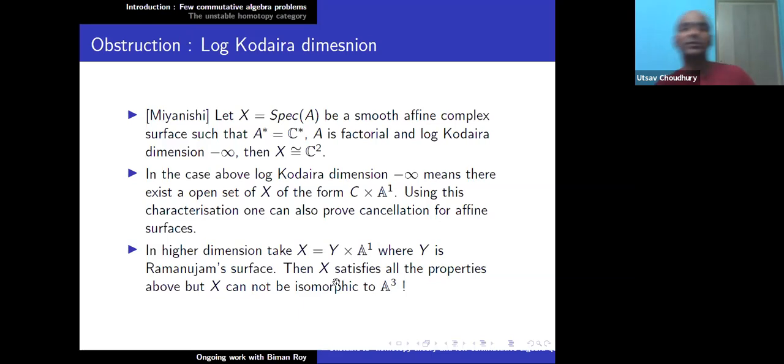Because if x is isomorphic to A3, then by the previous result, since cancellation holds, the Ramanujan surface times A1 is isomorphic to A3, so y has to be isomorphic to A2 or C2. But then Ramanujan showed that y cannot be isomorphic to C2. So this is a really nice and very interesting bit of mathematics where combinatorics and unipotent group action, up to now unipotent group action, combinatorics, and geometry, all of them come in, and of course now the algebra part will come. But anyway, all these things come into the picture.